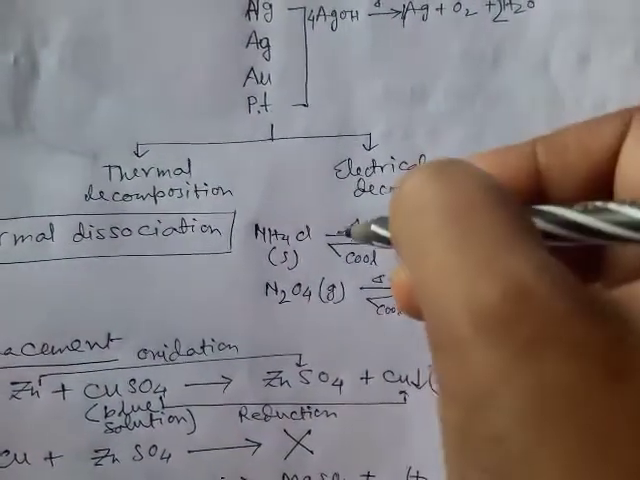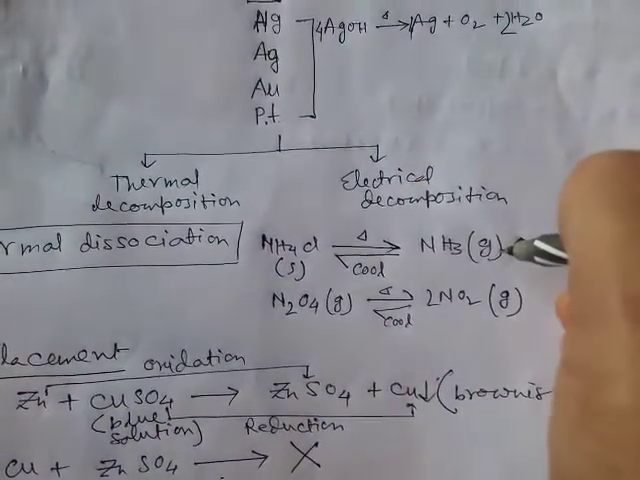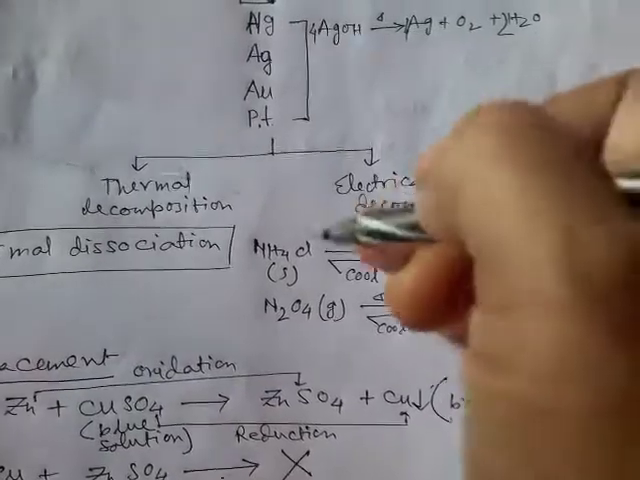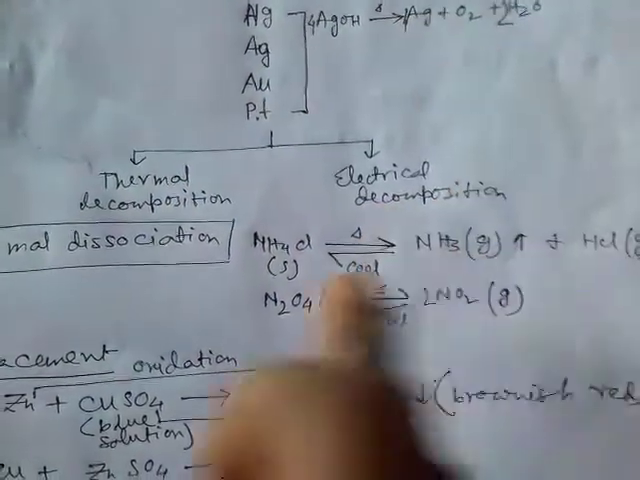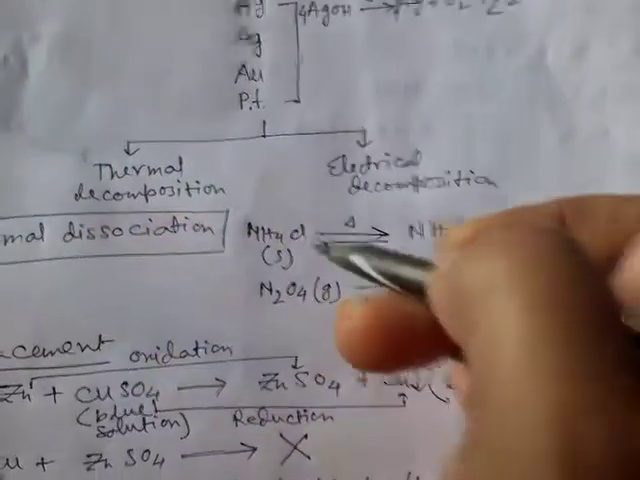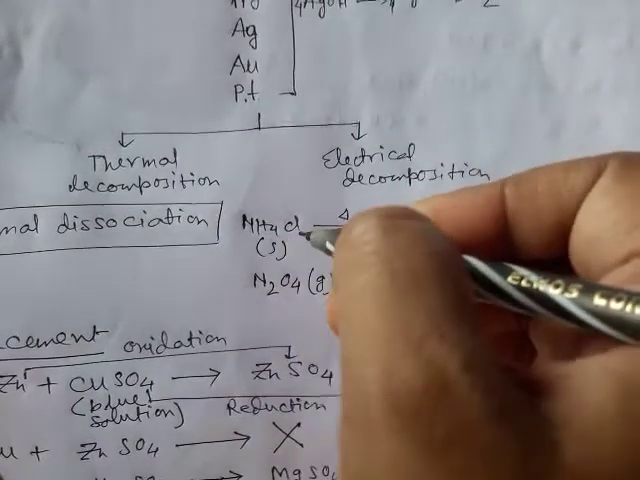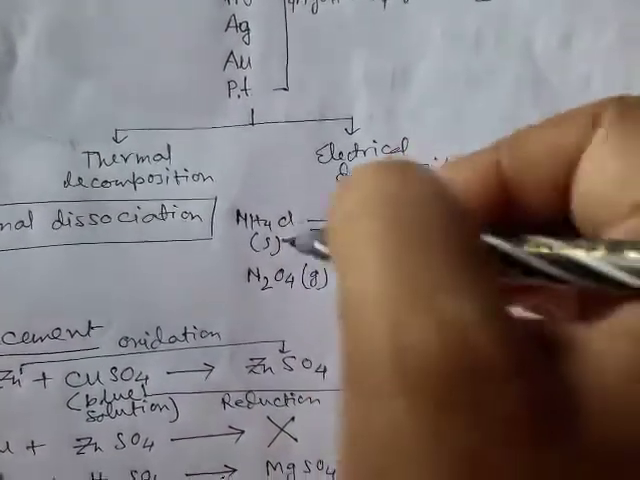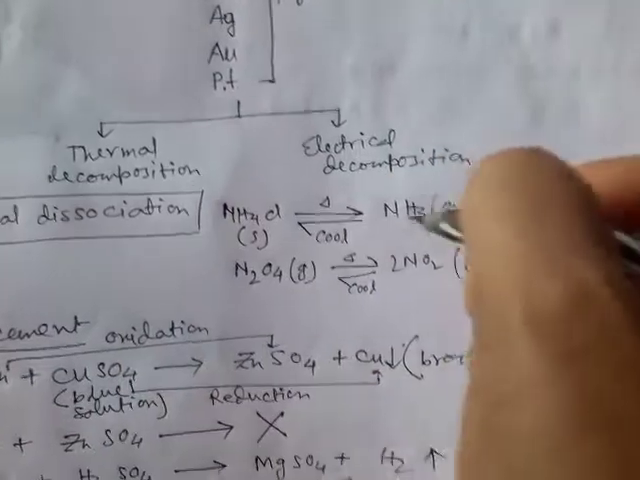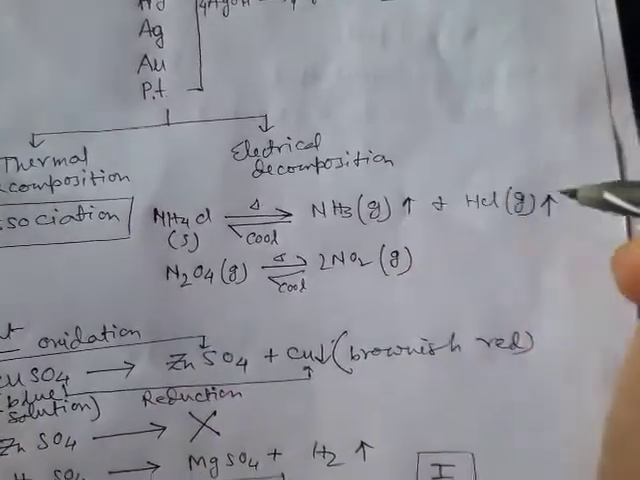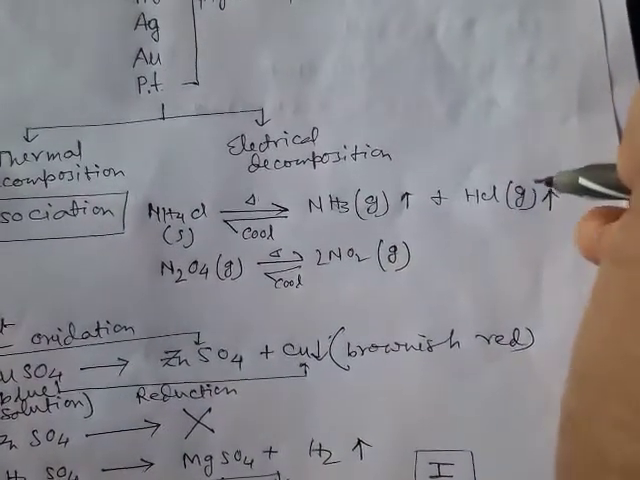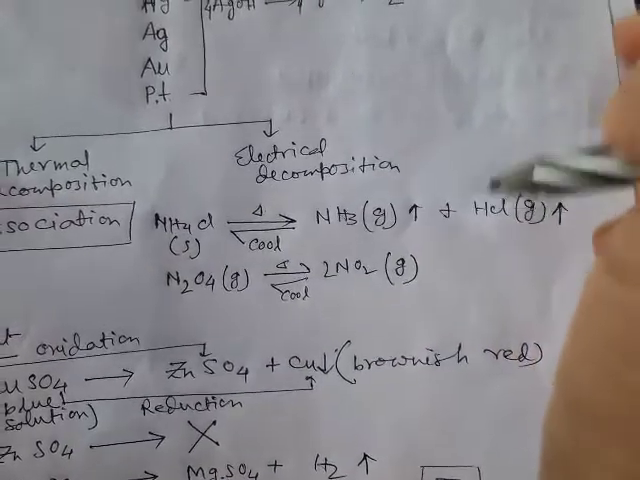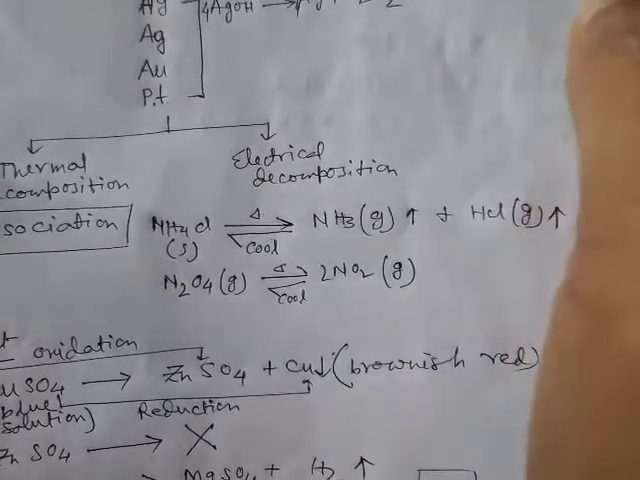Reversible means this reaction may occur in the right hand side, or you can change the direction of the reaction in the opposite direction. That is when you take some solid ammonium chloride in a test tube, and if you supply heat, then you will get ammonia gas and hydrogen chloride gas. Those two gases will evolve through the test tube.